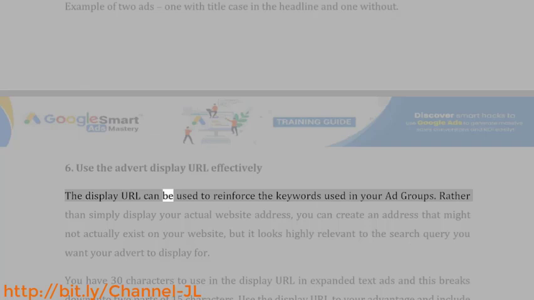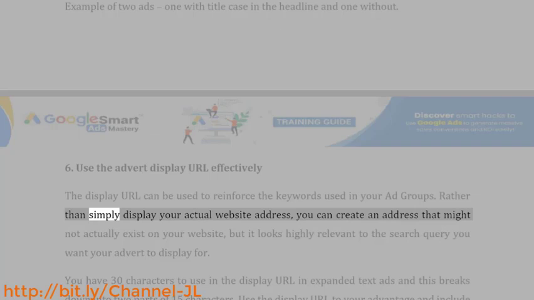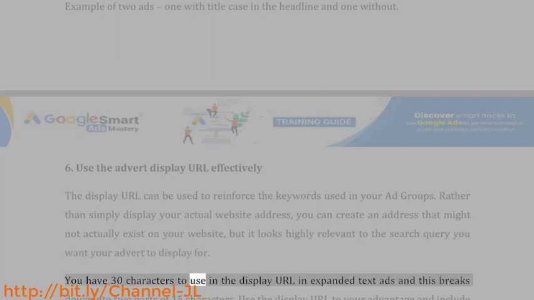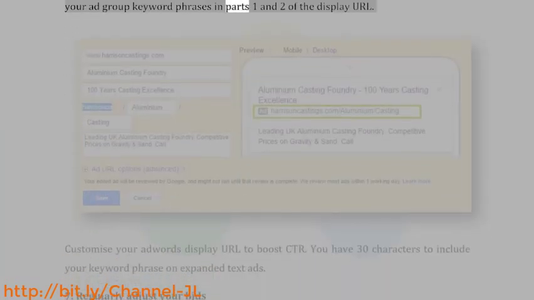The display URL can be used to reinforce the keywords used in your ad groups. Rather than simply display your actual website address, you can create an address that might not actually exist on your website, but it looks highly relevant to the search query you want your advert to display for. You have 30 characters to use in the display URL in expanded text ads, and this breaks down into 2 parts of 15 characters. Use the display URL to your advantage and include your ad group keyword phrases in parts 1 and 2 of the display URL.